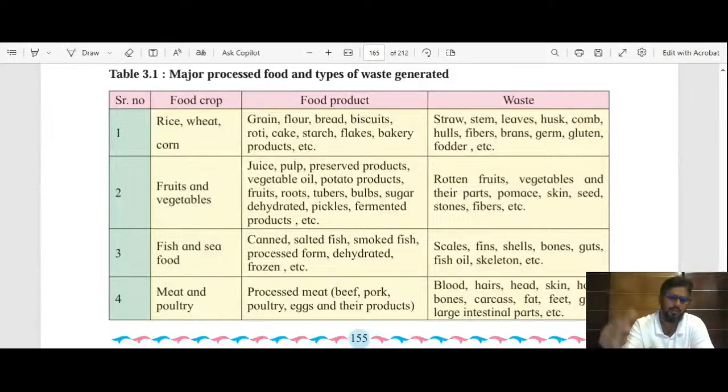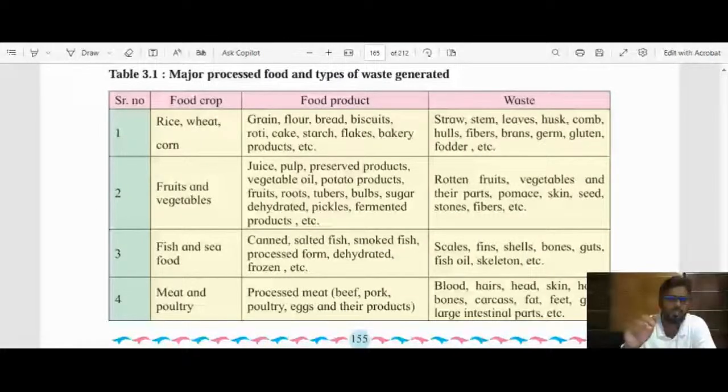ठीक है, there may be certain uses of that, I don't know. Like citrus fruits contain certain acids. ठीक है, those acids can be extracted from those peels. For that purpose it may be used.